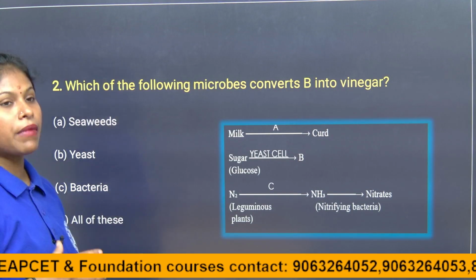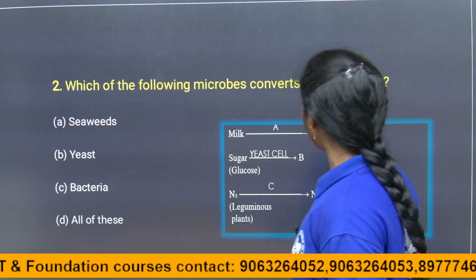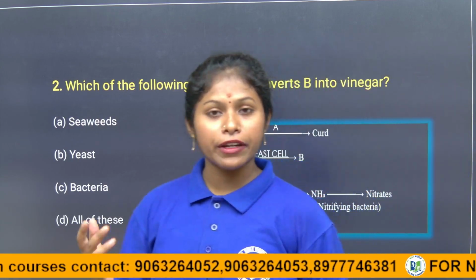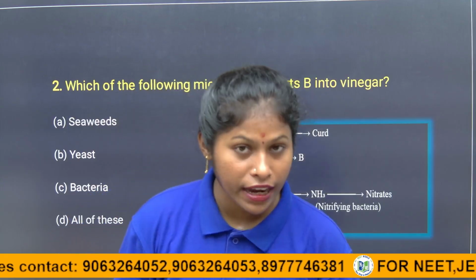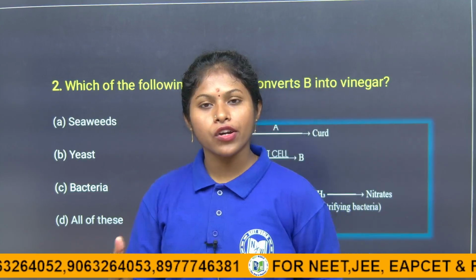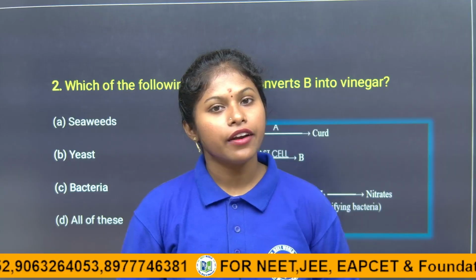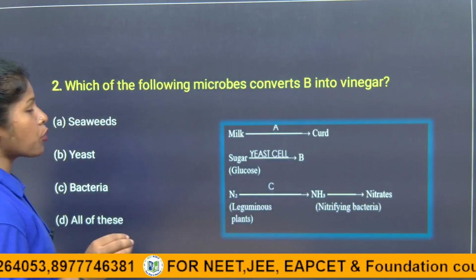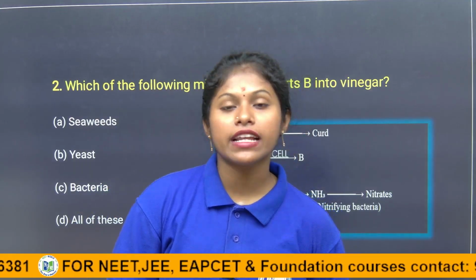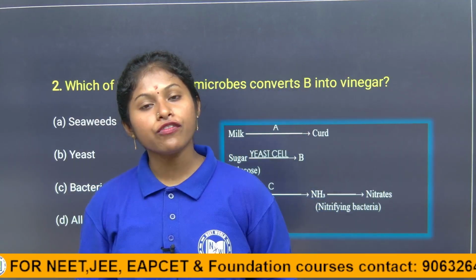Which of the following microbes converts B into vinegar? We know that in the presence of fermentation, in the presence of microorganisms, fungi, especially yeast, it is going to convert into alcohol, acids and carbon dioxide. In that process it mainly exhibits the anaerobic process because it occurs in the absence of oxygen.